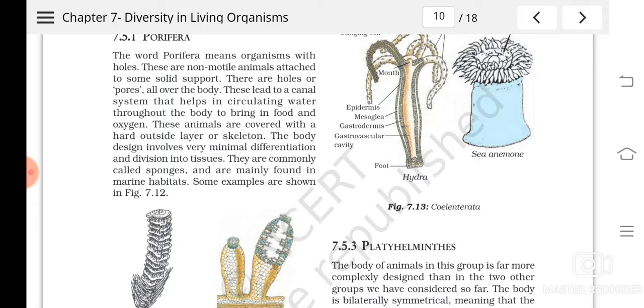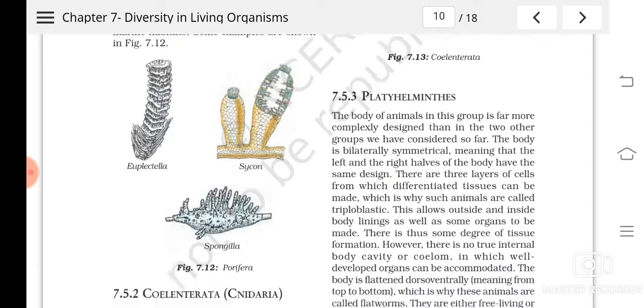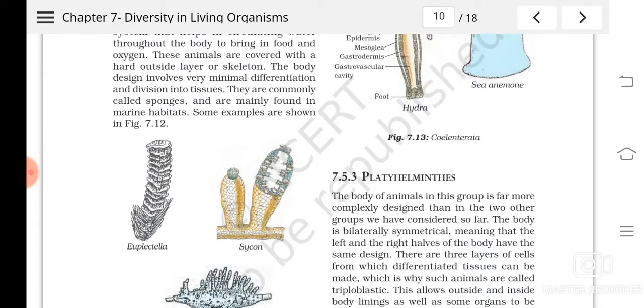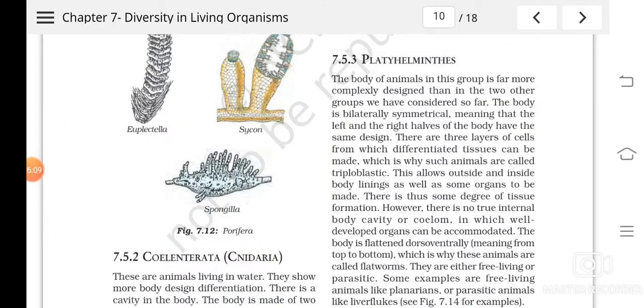They help to do the function of the respiratory system, that is, exchange of gases. So all this will be done with the water canal. Understood? And the organisms of this phylum are generally known as sponges. So generally these organisms are known as sponges.